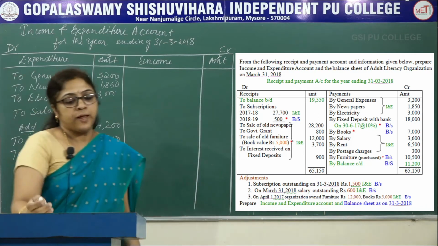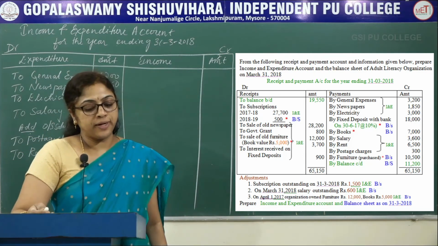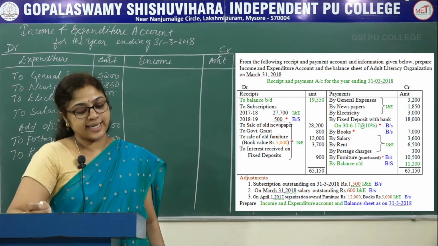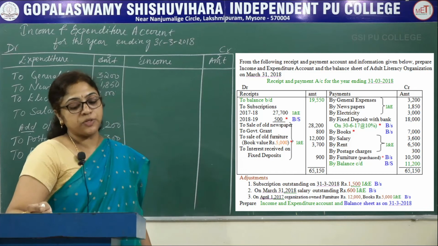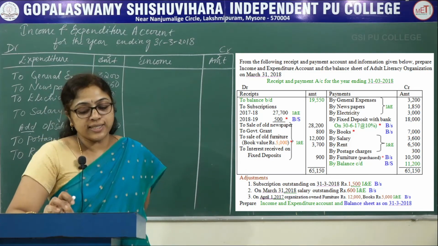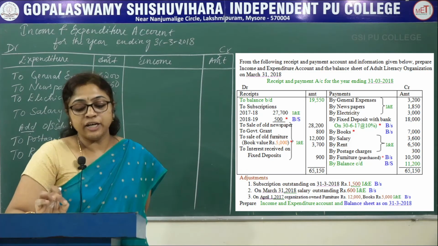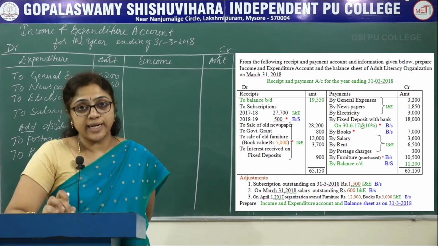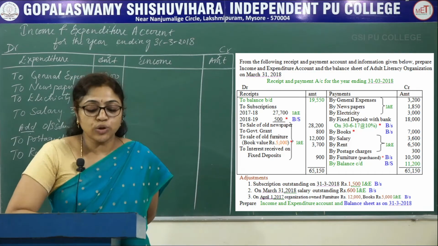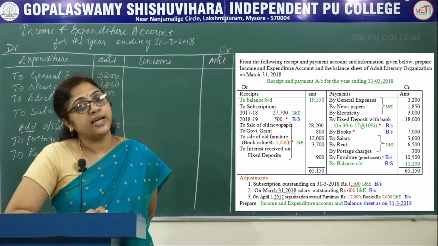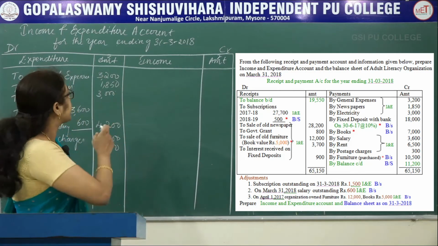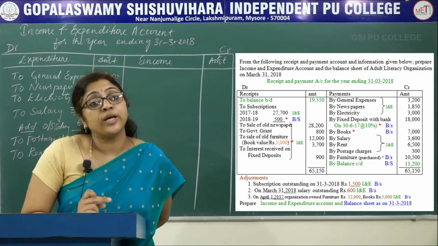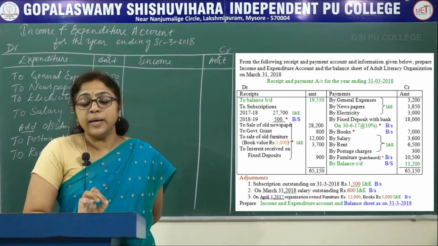Next, see the debit side of the receipts and payment account. First one we already recorded in the opening balance sheet, that is cash balance. Next one, subscription is there. 2017-18 is given. The heading of the receipts and payment account, the year is given, that is 30th-3-2018, means that is current year. So 2017-18 amount is related to current year, that's why we are recording in the receipts and payment account. But 18-19 is related to the next year, so you should record in the balance sheet.